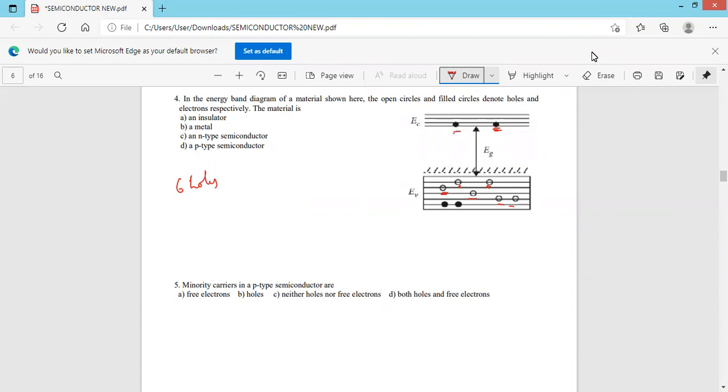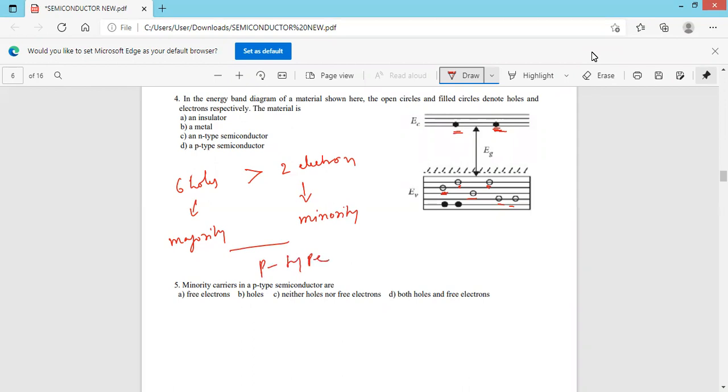And how many electrons are there? Only 2 electrons in the conduction band. Or the number of holes is greater than the number of electrons. Holes are the majority charge carriers, and electrons are the minority charge carriers. In which semiconductor? P-type semiconductor. Therefore, this is a P-type semiconductor.